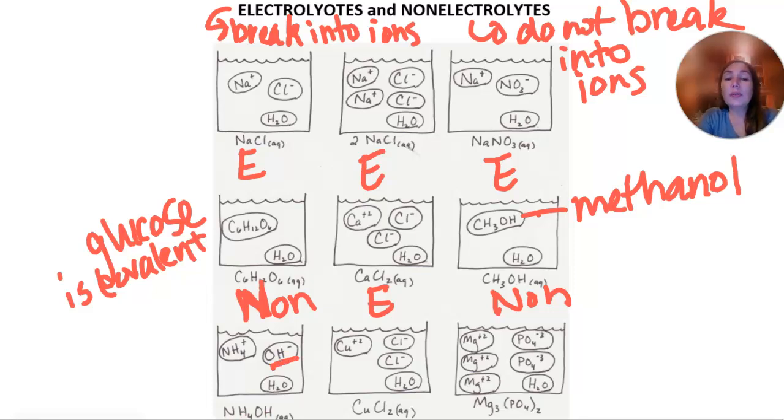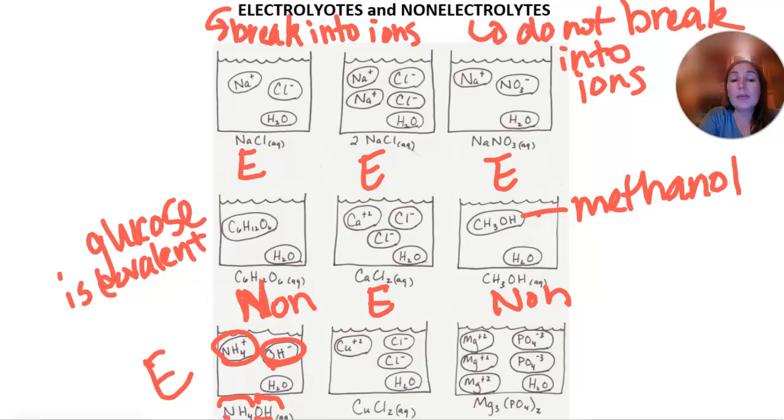And so even though you might go, well, these are all nonmetals, nitrogen, hydrogen, oxygen, hydrogen, all nonmetals, you might be like, I don't see a metal there. How could it be ionic? Well, it's a base, and it's breaking up into hydroxide ions and ammonium ions. So that one is going to be an electrolyte. Because of these two different polyatomic ions, we're really recognizing there's one polyatomic ion and there's a second polyatomic ion.